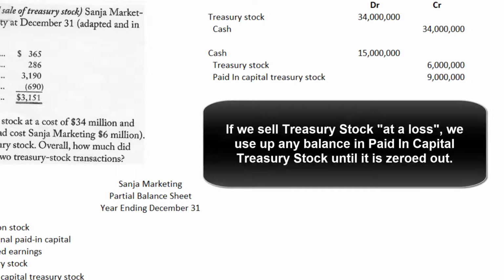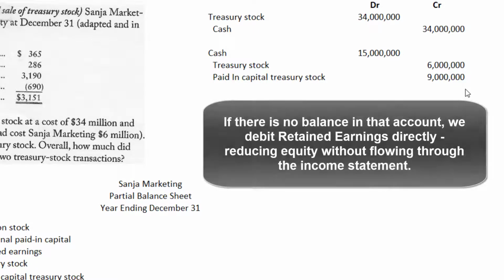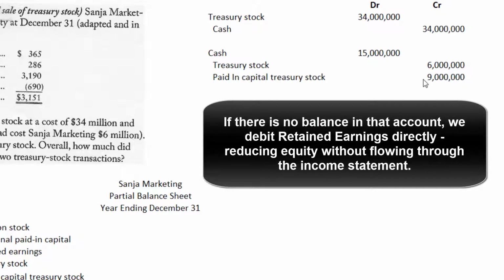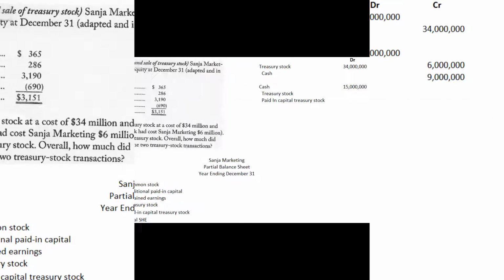And then if we sell treasury stock at a loss, we'll use up any balance that's in this special account called paid-in capital treasury stock until eventually it's all used up. And then if we sell shares at a loss after there's a zero balance in that paid-in capital treasury stock, we'll debit retained earnings directly. We'll decrease retained earnings, but we won't run that loss through the income statement. We'll just debit retained earnings directly.